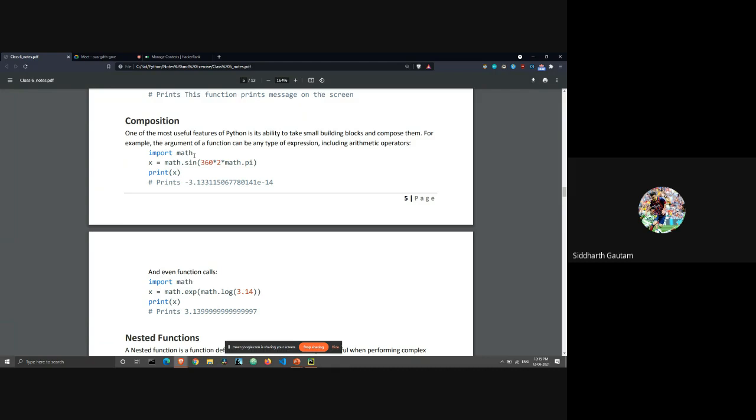So when you import math, all the functions of that math.py file become accessible from the file you're working on now. All the functions of the math file are accessible to you just by using the import statement. That's why you can use math.sin and find the sine value of any degree.